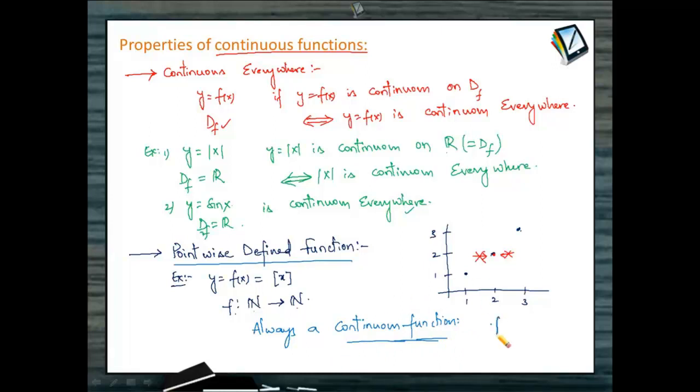It satisfies the condition that f of a must be equal to a, that's all, where a is a natural number. Then for every a in the set of natural numbers, the functional value will be equal to the tendency value, which is also the same as a. Therefore, every pointwise defined function must be treated as a continuous function. But we should not look at terms like the left-hand tendency and right-hand tendency, or similarly the graph. So be careful while handling pointwise defined functions. Okay, let's proceed to the other properties.